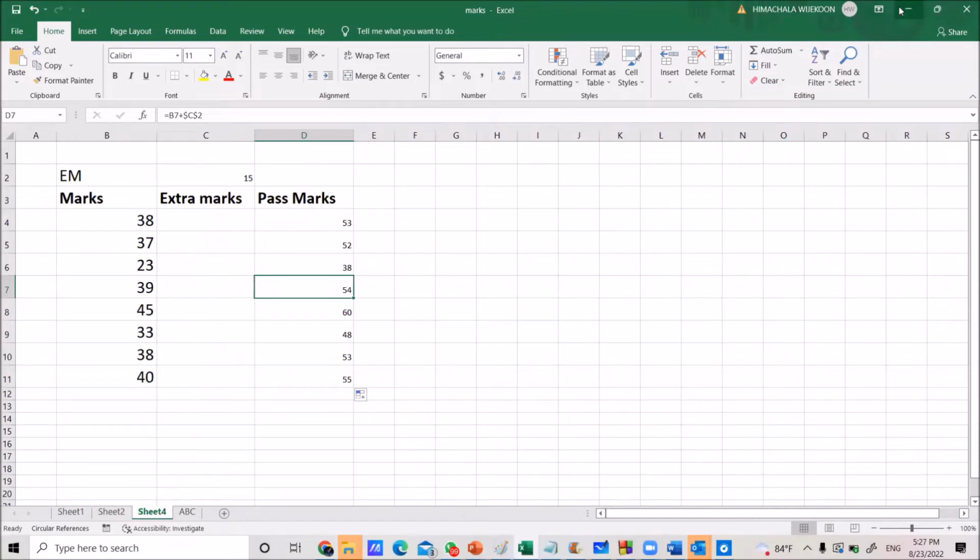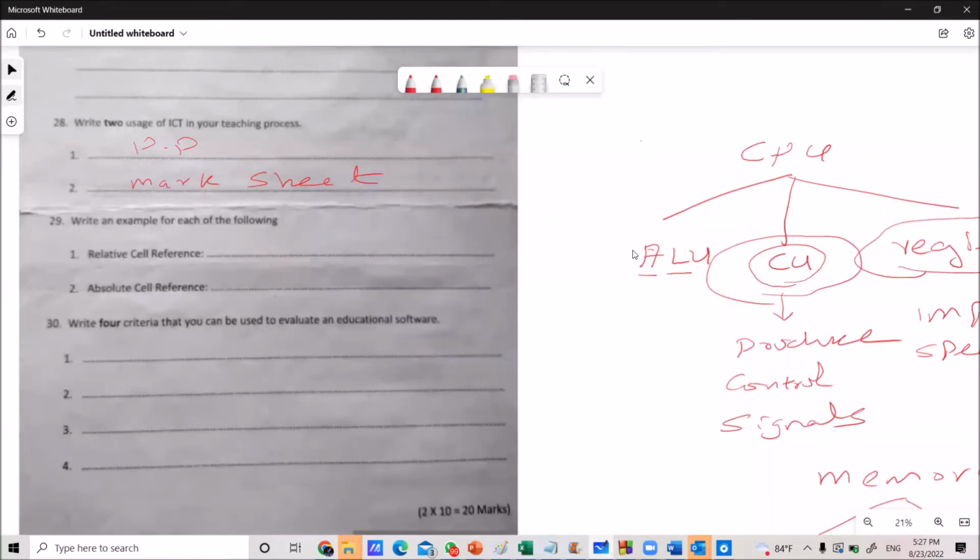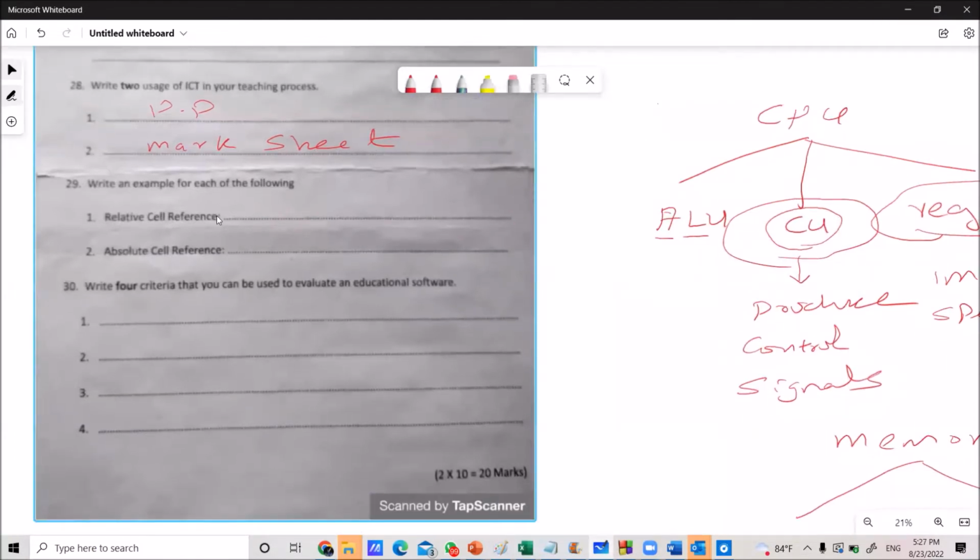Right. Now back to the question. I think now you can write down some examples for relative and absolute cell references.